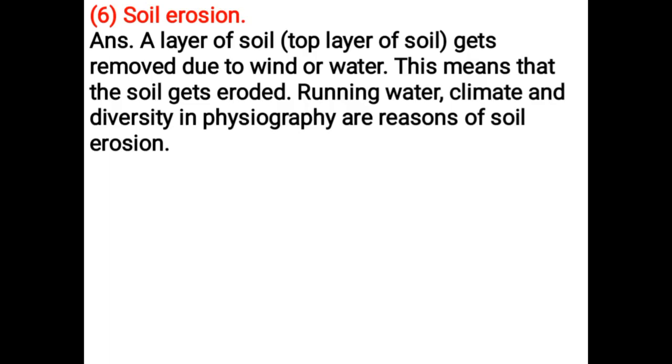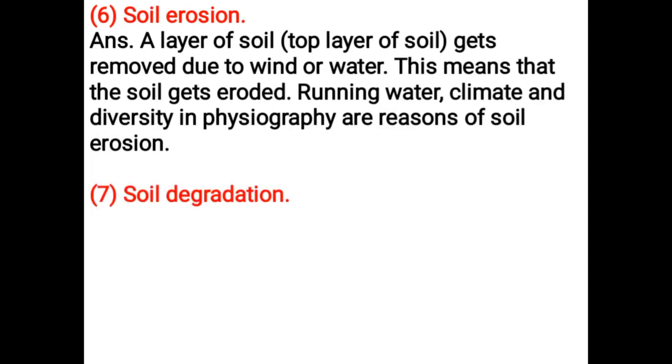Soil erosion. A layer of soil, the top layer of soil, gets removed due to wind or water. This means that the soil gets eroded. Running water, climate and diversity in physiography are reasons of soil erosion.